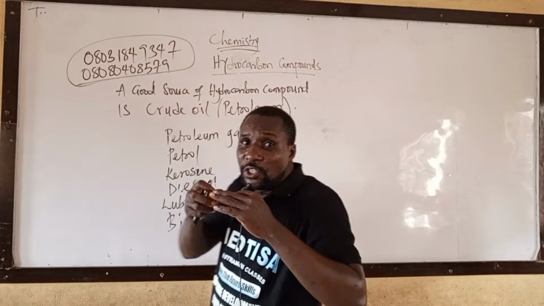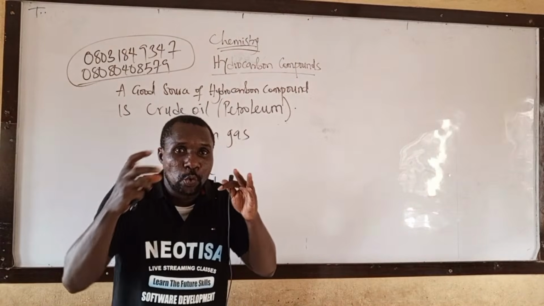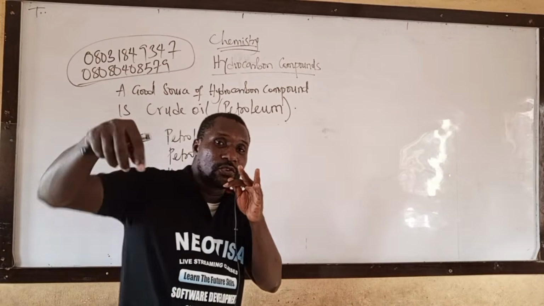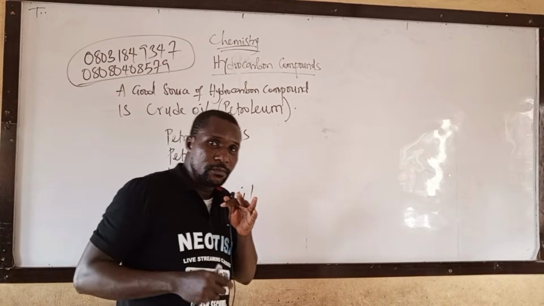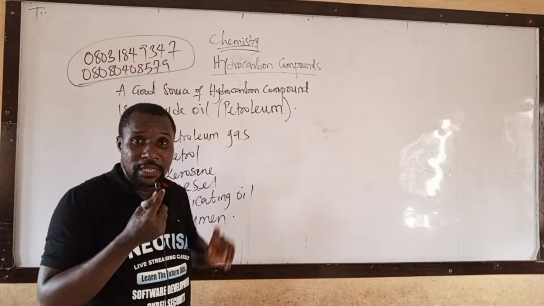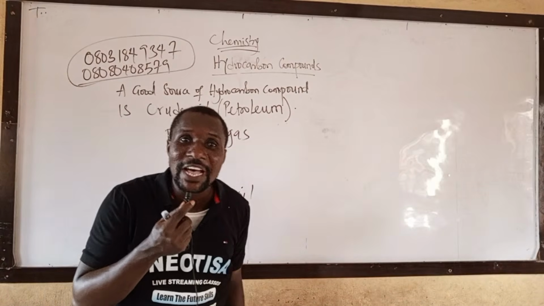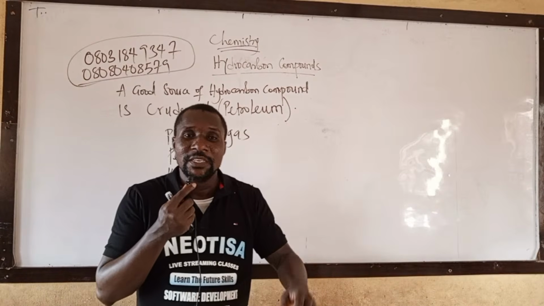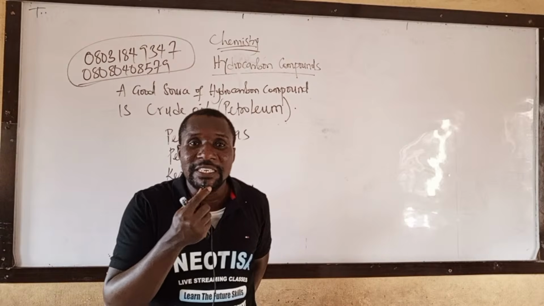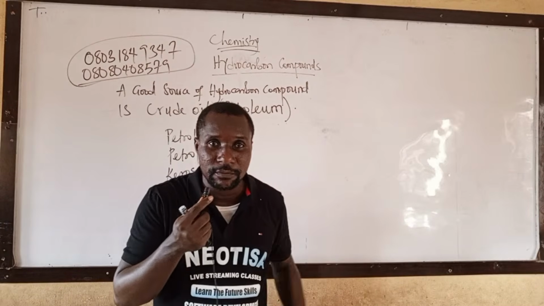Those are the constituents you will see inside petroleum. I told you another name for petroleum is crude oil. Then I will give you their boiling point. In JAMB, they will ask for their boiling point, the number of carbon each of them have, and their uses.